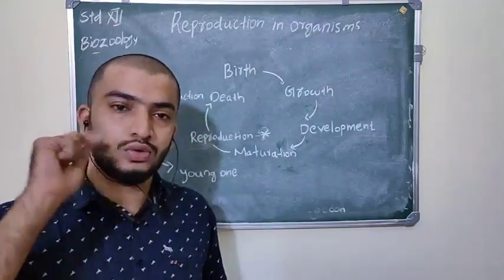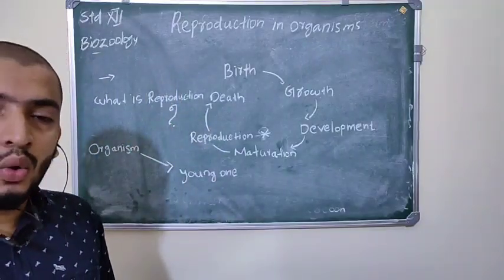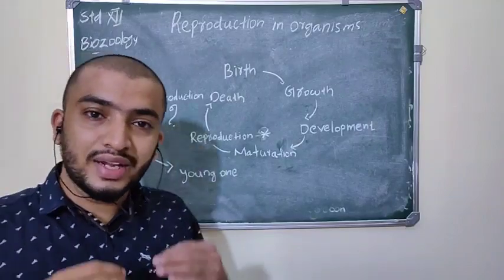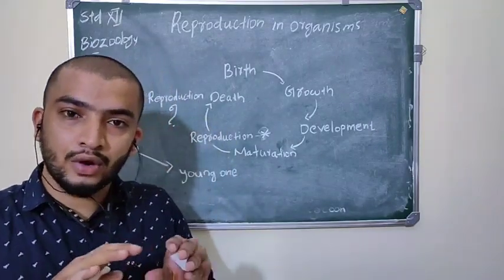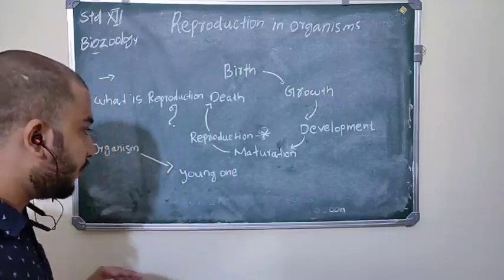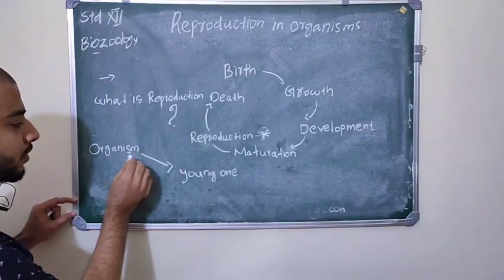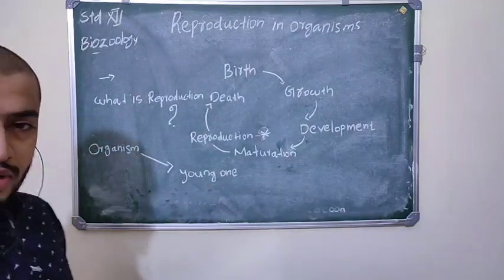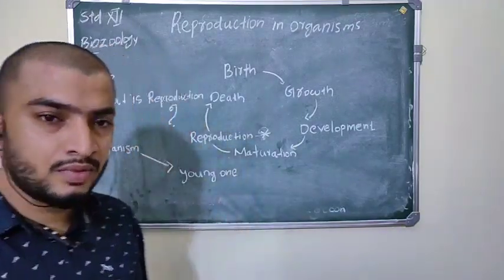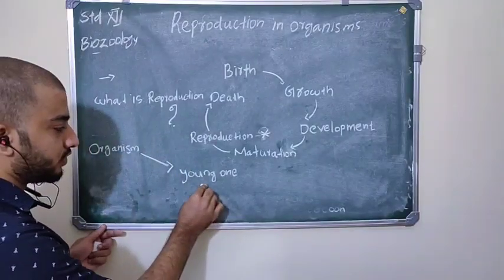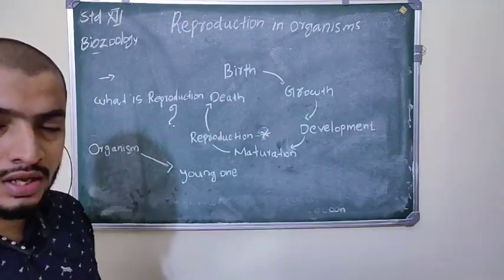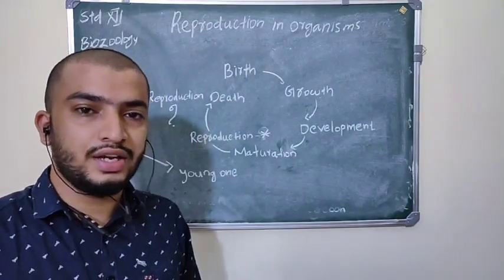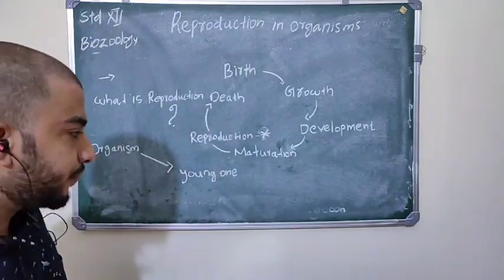So my first question: what is reproduction? You can give the definition. It is a biological process by which an organism produces its young one. Clear?